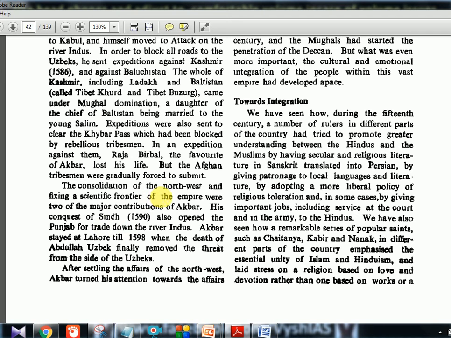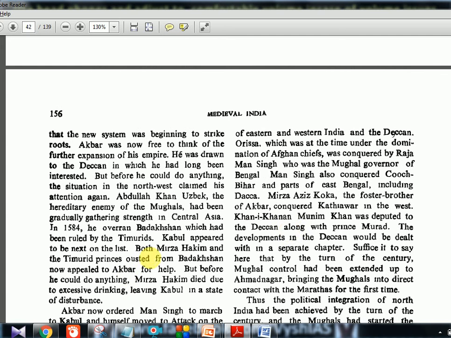His conquest of Sindh in 1590 also opened the Punjab for trade down the river Indus. Akbar stayed at Lahore till 1598, when the death of Abdullah Uzbek finally removed the threat from the side of the Uzbeks. So in 1598 it was all over; that Uzbek also died. Now after settling the affairs of the northwest, Akbar turned his attention towards the affairs of eastern and western India and the Deccan. So now again he is exploring new places.